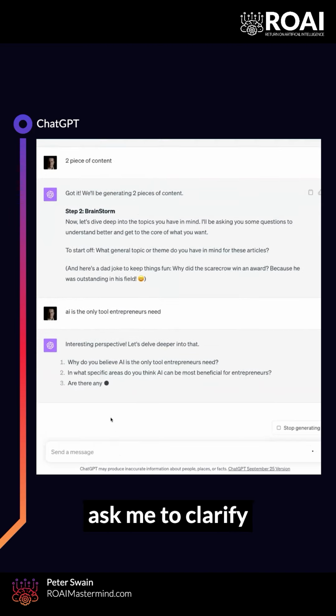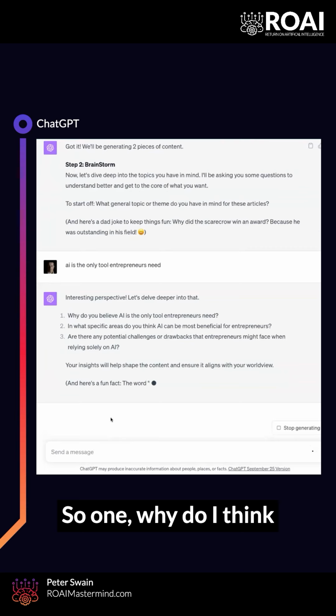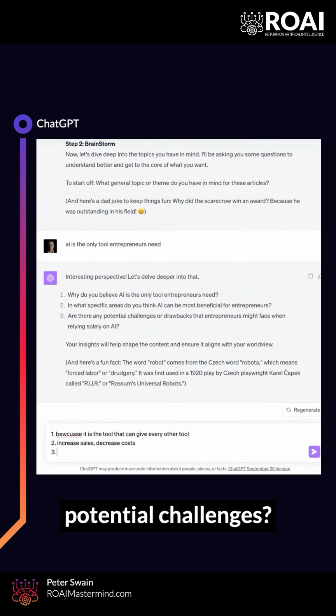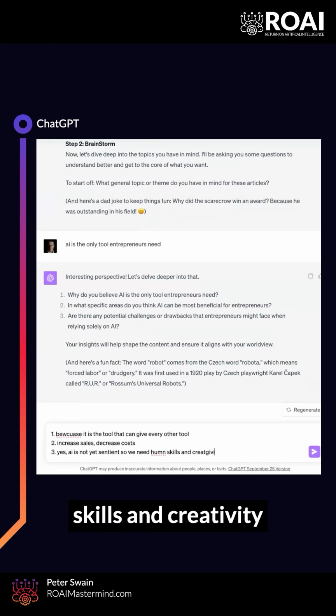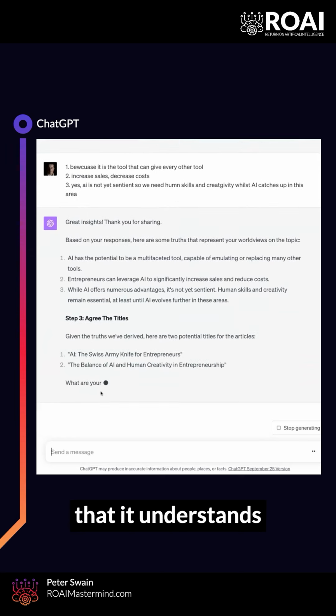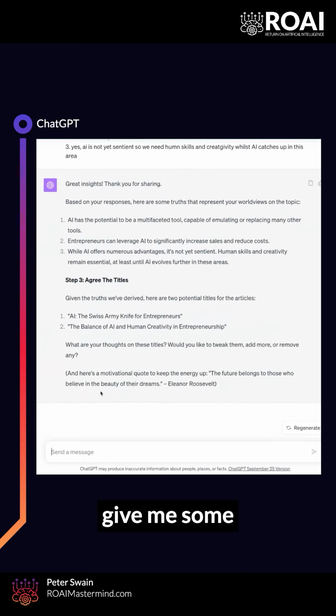It's then going to ask me to clarify my thoughts. So 1, why do I think it's the only tool? 2, what specific areas do you think are simply beneficial? 3, are there any potential challenges because AI is not yet sentient? So we need human skills and creativity whilst AI catches up in this area. So it's now going to reply, clarify and verify with me that it understands what I said. Once it does that, it's going to give me some suggested titles.